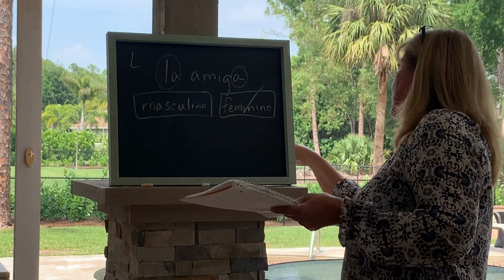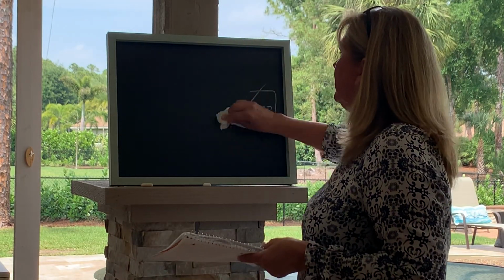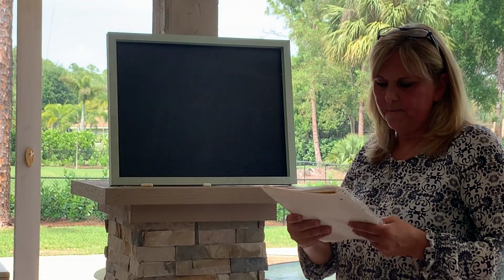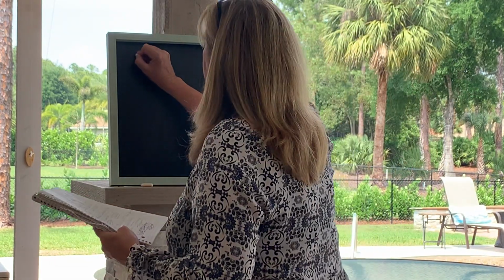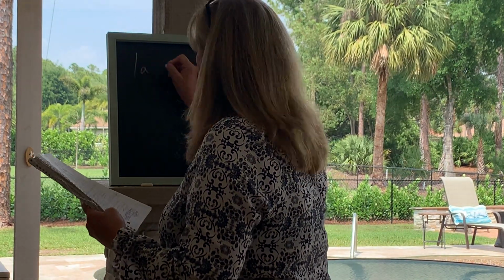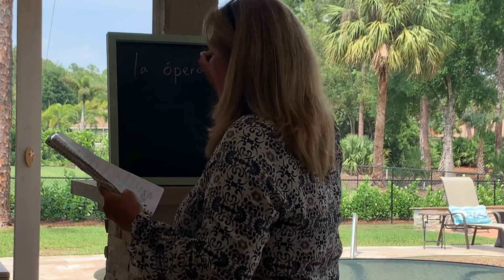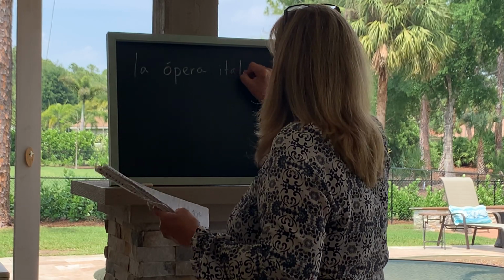The last section for today's video is section M, which is doing the same thing, but going to the plural form. So you might see la ópera italiana.